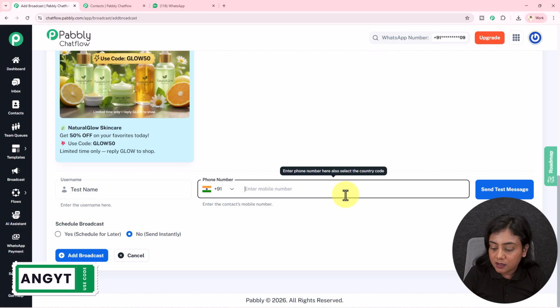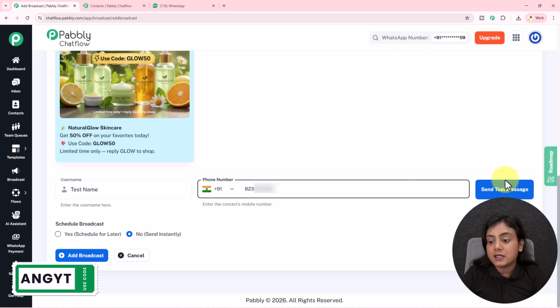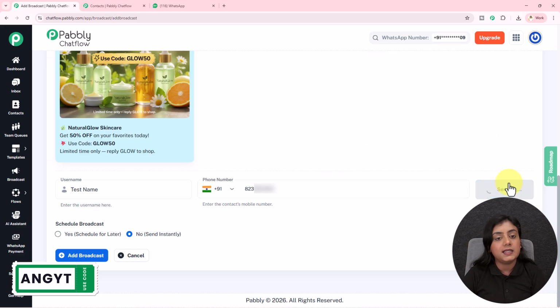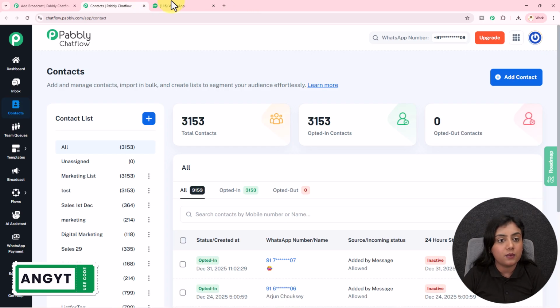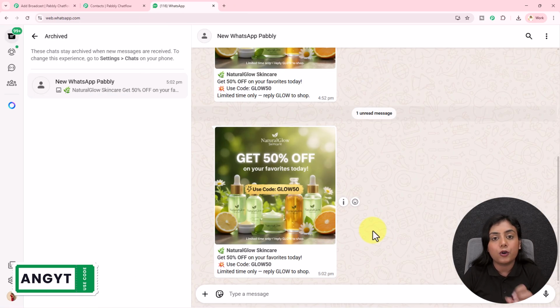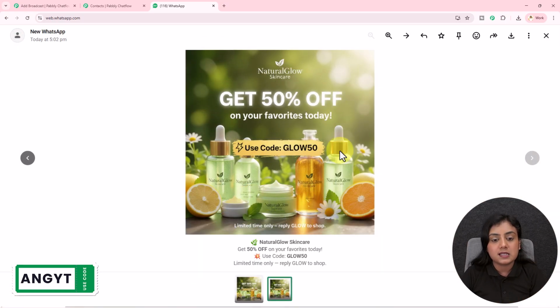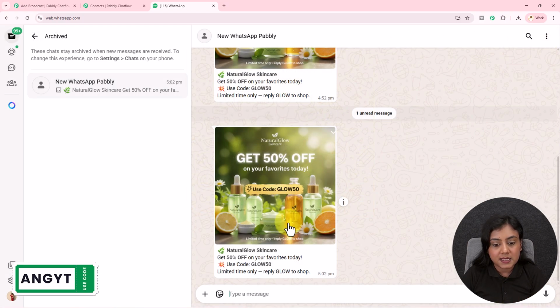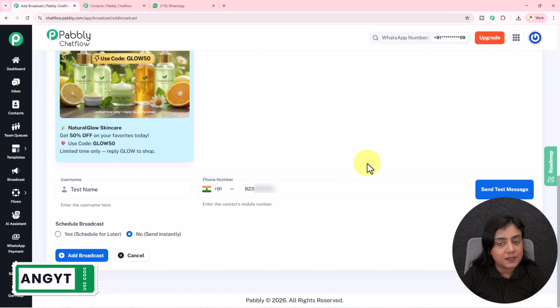So let me enter my phone number right here, and I will click on send test message. As soon as I click on this button, automatically on my WhatsApp number you can see a test broadcast message has been forwarded. So this is the image that is going to be forwarded with the message. This is going to be the exact message right here that will be forwarded. So this is the promotional message, marketing message, that is going to be forwarded to all your customers through WhatsApp. Okay, so now I've tested the flow.